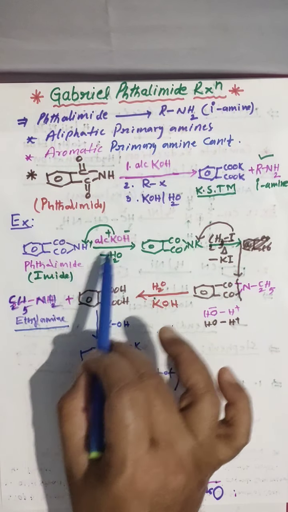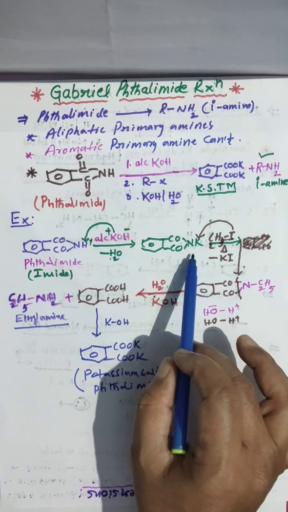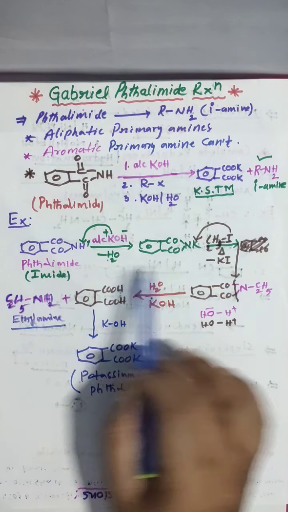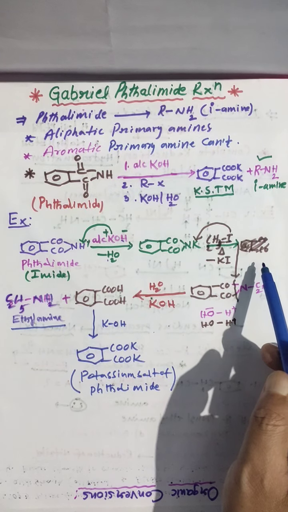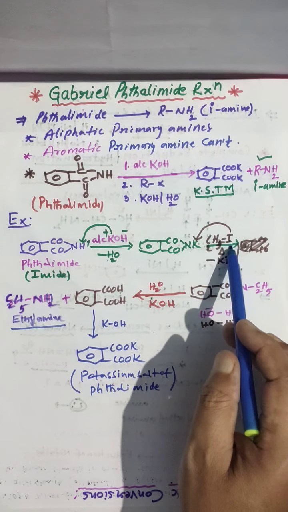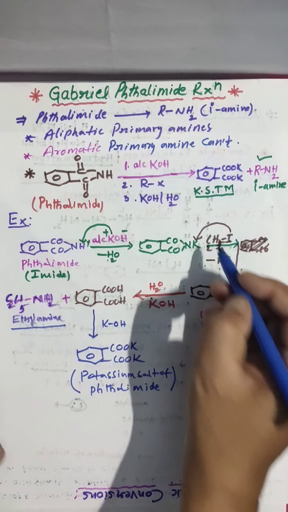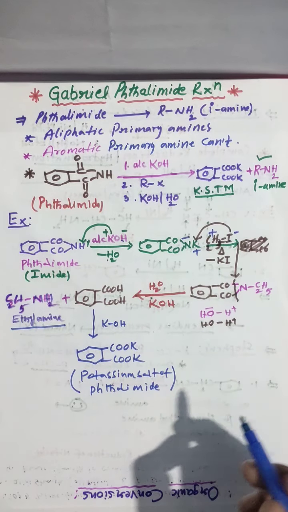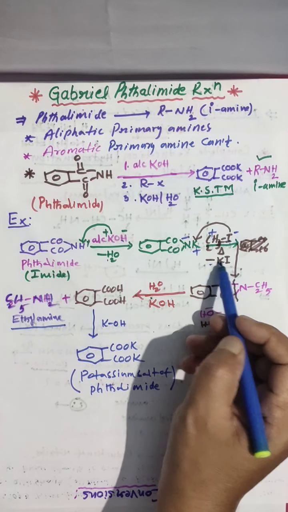So first phthalimide reacts with alcoholic KOH. This hydrogen, this OH removed as water. Then you are getting potassium substituted phthalimide. That is potassium phthalimide you are getting. Clear? Next you have to treat with alkyl halide. Here I took ethyl iodide and this iodine is minus and this ethyl group is plus. Potassium is plus, nitrogen is minus. Then this ethyl group bonds here, and potassium and iodine removed as KI.